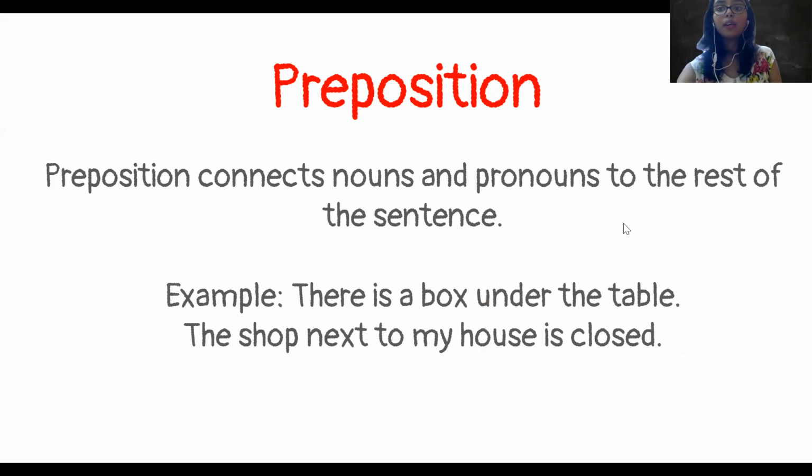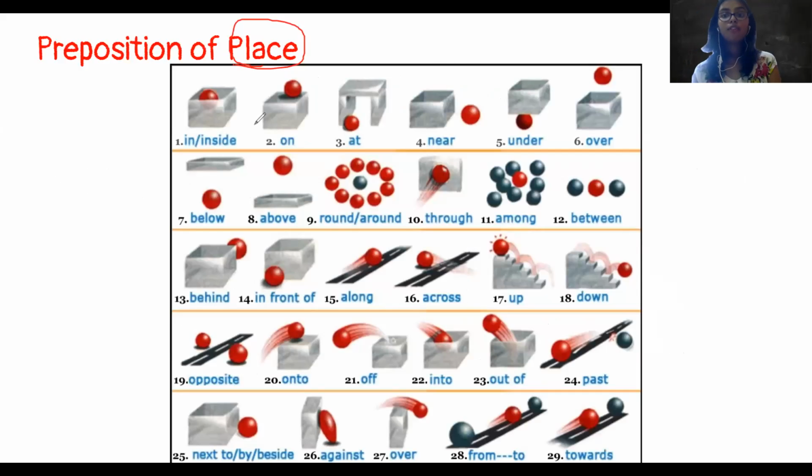Okay, now there are two types of prepositions, preposition of place and preposition of time. We're first going to learn about prepositions of place. These are all the prepositions of place. We just have to understand the meaning of all these words.